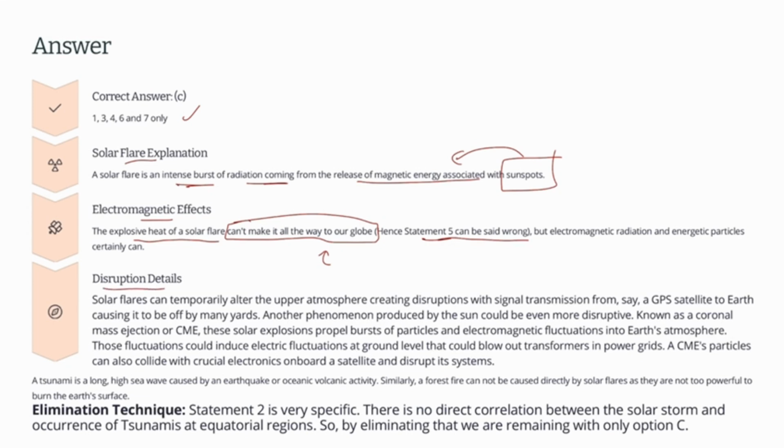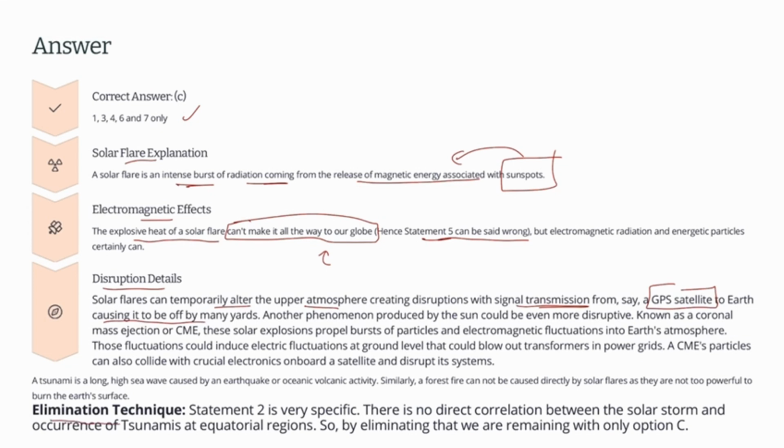Disruption. What is the disruption that takes place? This solar flare can temporarily alter the upper atmosphere, and it can create disruptions. Signal transmissions etc. can get disturbed, and because of this GPS satellites and GPS signals can get disturbed. Okay, and their orbits also can be disturbed to a large extent.